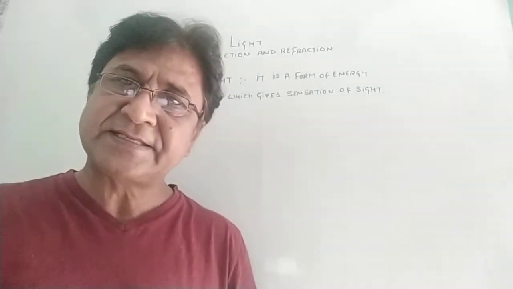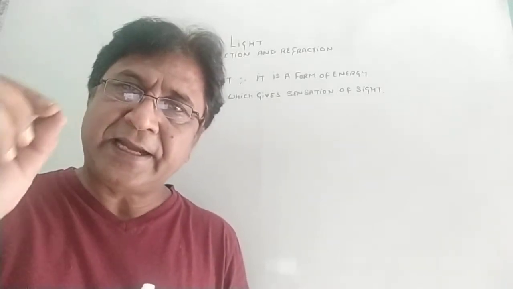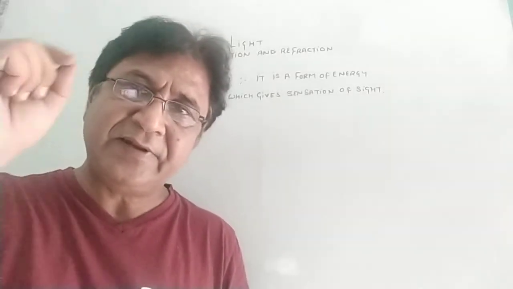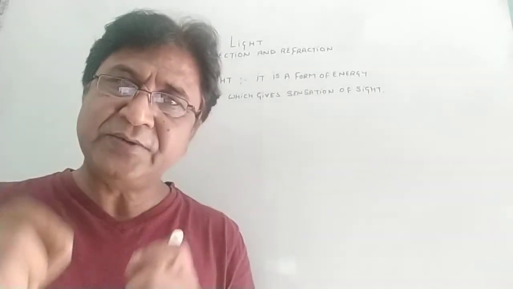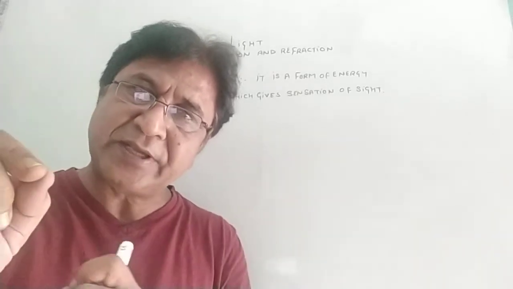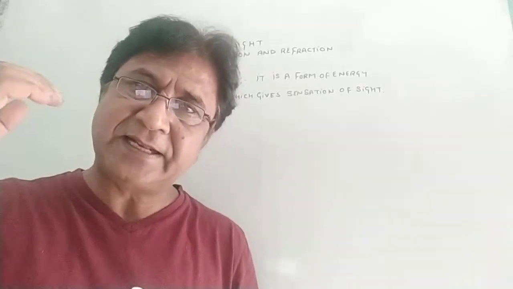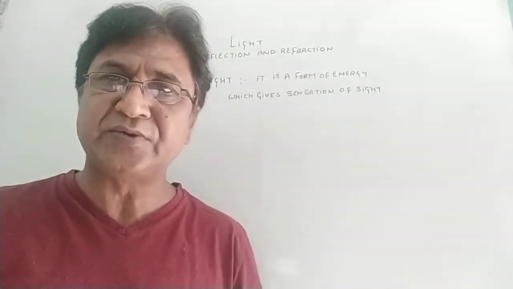Without light we cannot see, but if something is not reflecting light, that object also cannot be seen. So whatever object you are looking at is reflecting the light, and that reflected light comes into your eyes, making the image on the retina.